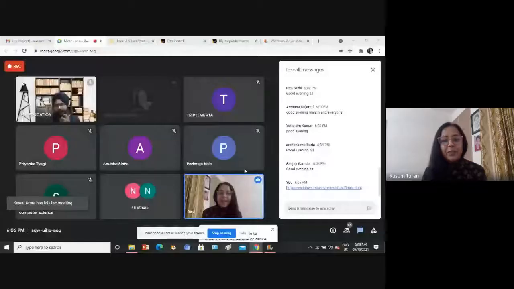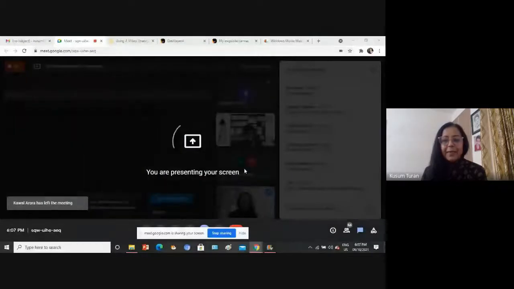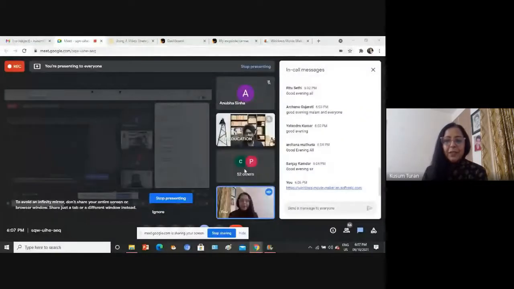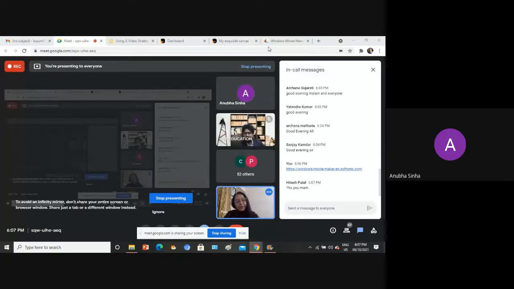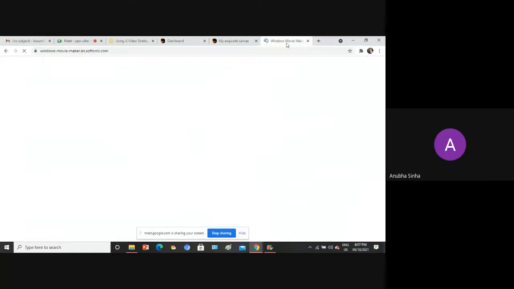It works well. I have to tell you one thing. This version of Windows Movie Maker, I have it with Windows 10 only. It is downloadable with Windows 10 also, but there is the option of Movie Maker for Windows 10 as well, but that's a paid one. Yes, that's a paid one. It was not downloading on my computer actually.